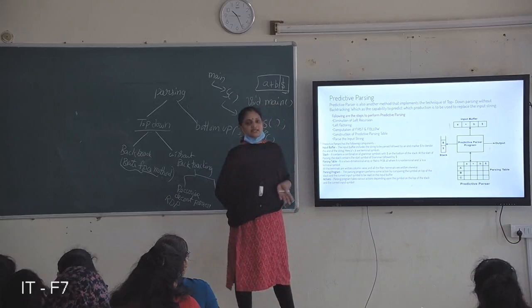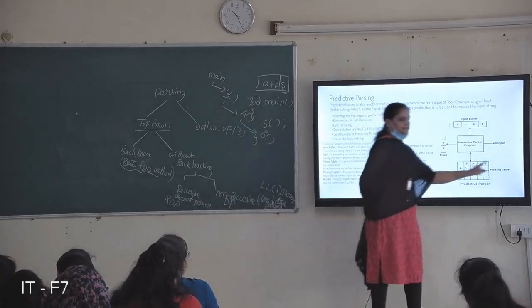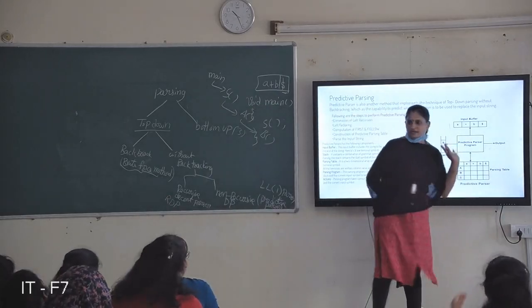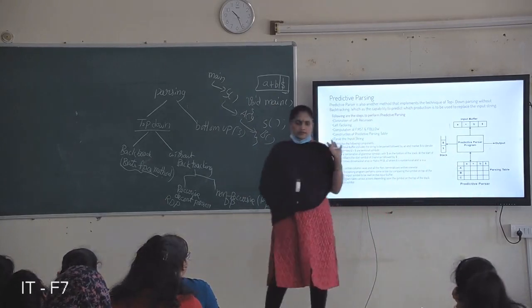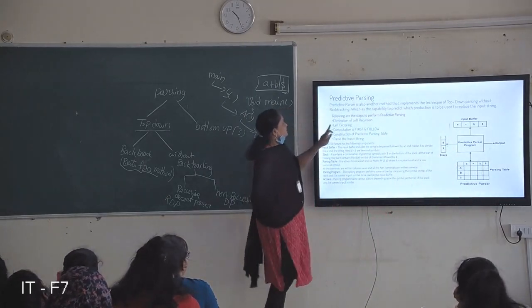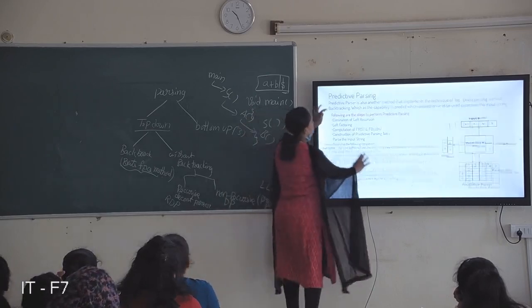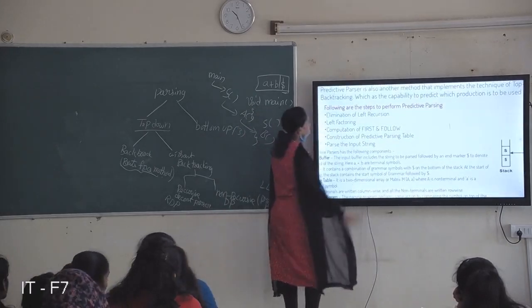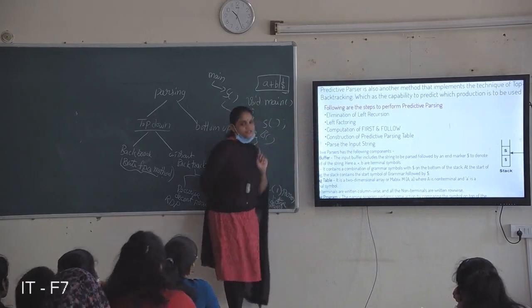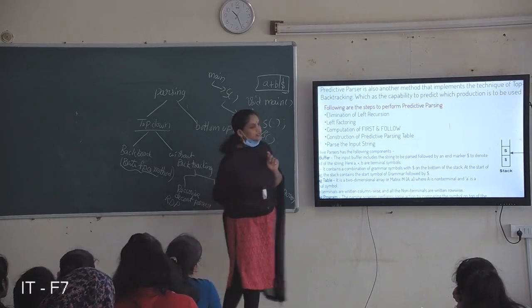So first of all, how to construct this table is the main thing here. Okay. So these are the steps for predictive parsing. 5 steps. Very important. Elimination of left recursion first.